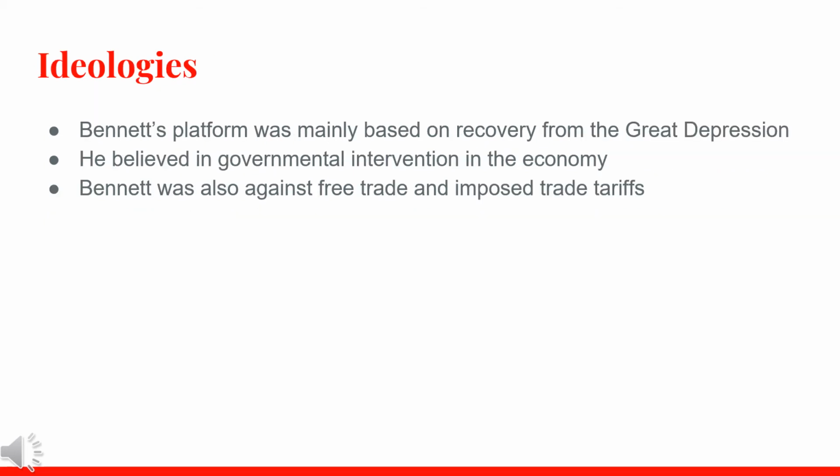Ideologies. Bennett's platform was mainly based on recovery from the Great Depression. He believed in governmental intervention in the economy. Bennett was also against free trade and imposed trade tariffs. He thought this would help the Canadian economy.